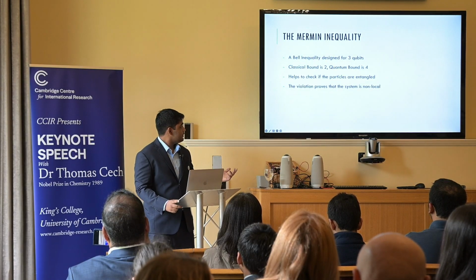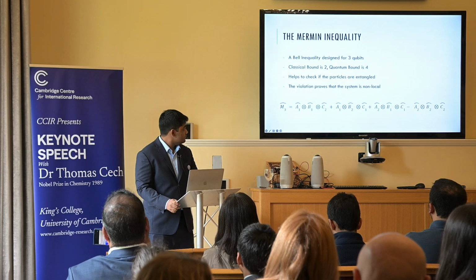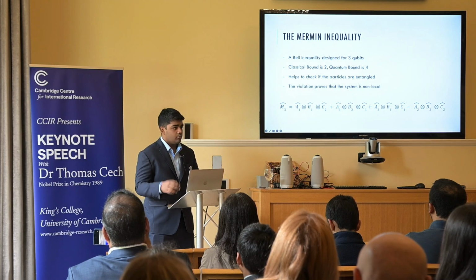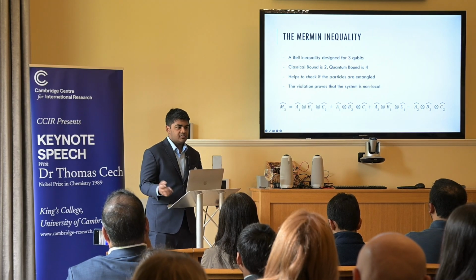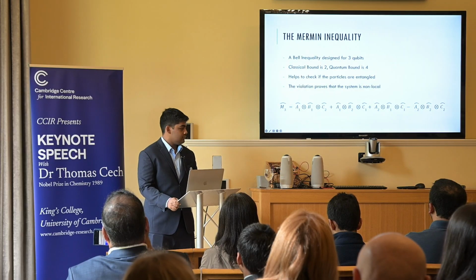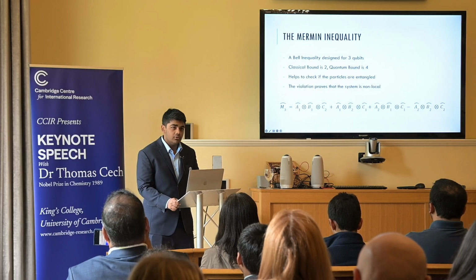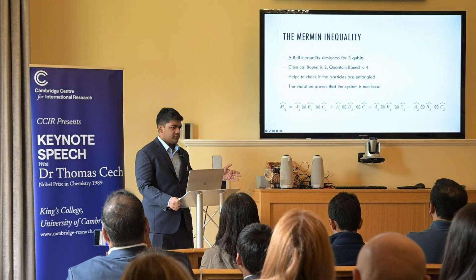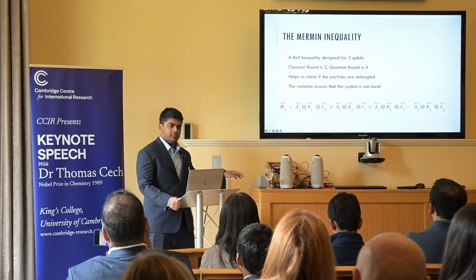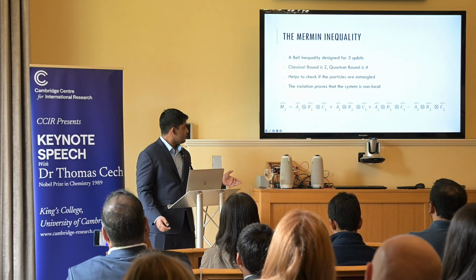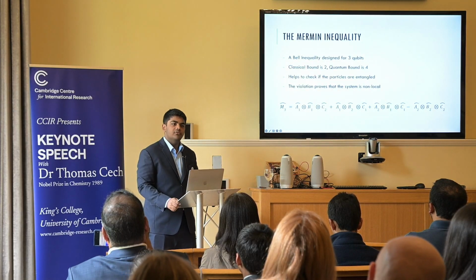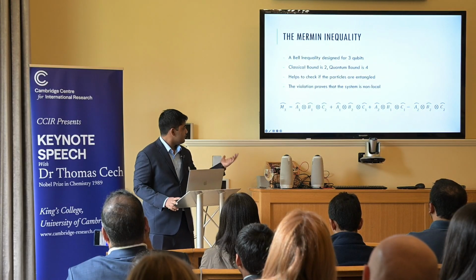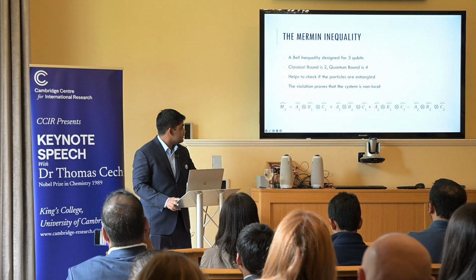The classical bound of this inequality is 2, and the quantum bound is 4. What this does is check if the particles are entangled, and so the violation proves that the system is non-local. If you remember my definition of locality earlier, if one coin flip, let's say our qubits are coins, a coin flip here should affect the coin flip in another room. And so the violation of this inequality proves the system is non-local.